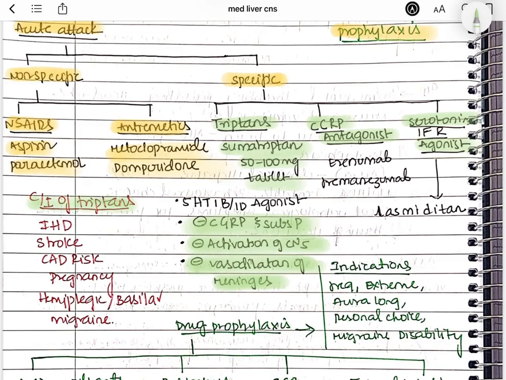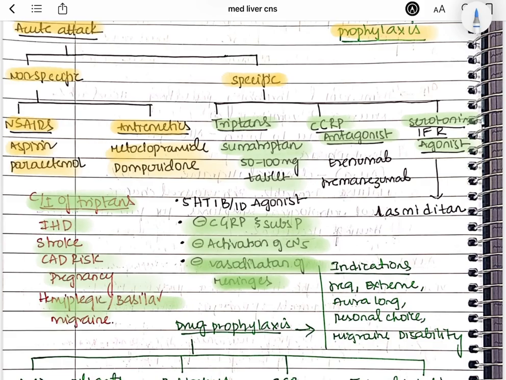And the contraindications of triptans are also important to remember, because it inhibits the vasodilatation of meninges. It will cause vasoconstriction. This vasoconstriction is not favored in some conditions like stroke, ischemic heart disease, CAD risk and pregnancy, hemiplegic or the basilar type of migraine.